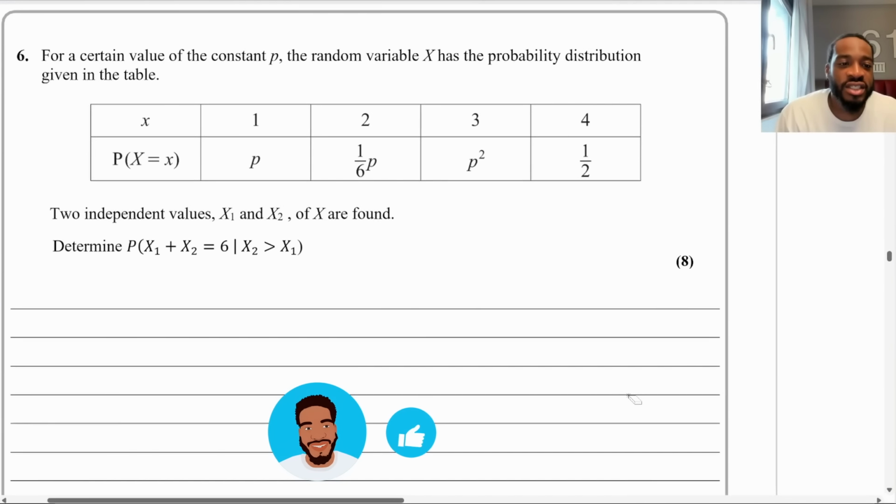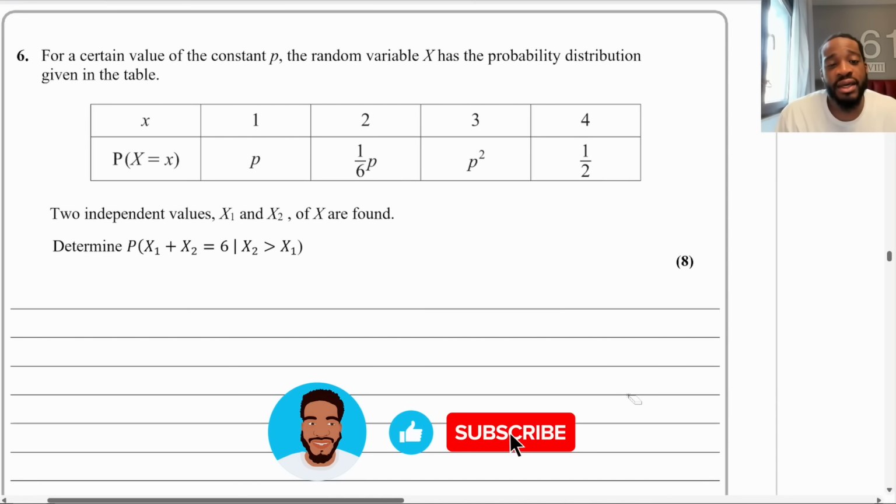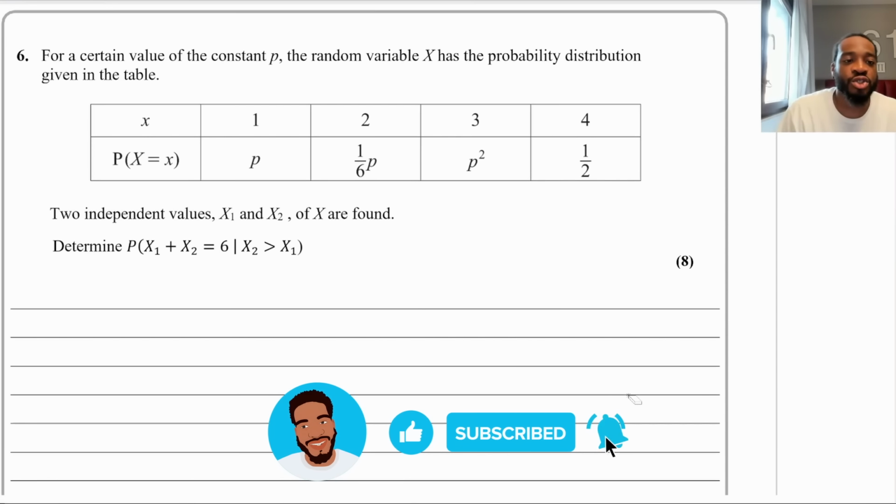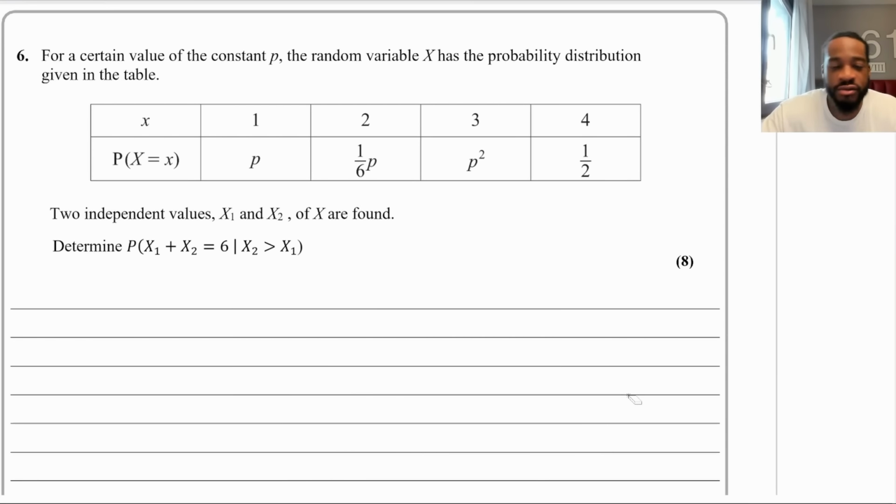All right, so question 6 says, for a certain value of the constant p, the random variable x has the probability distribution given in the table. So we've got x from 1 to 4. We've got the probabilities p, 6p, p squared and a half. Two independent values, x1 and x2 of x are found. Determine the probability of x1 plus x2 equaling 6, given that x2 is greater than x1, for 8 marks. So it's 8 marks. There's a lot to do here.